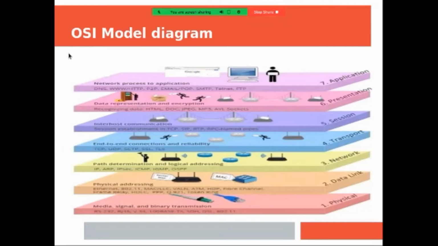Then the presentation layer. The presentation layer consists of recognizing data, HTML, doc, JPG, MP3, and socket. Then the session layer, session management, TCP. Then the transport layer. Then the network layer. Then the data link layer, and the physical layer.